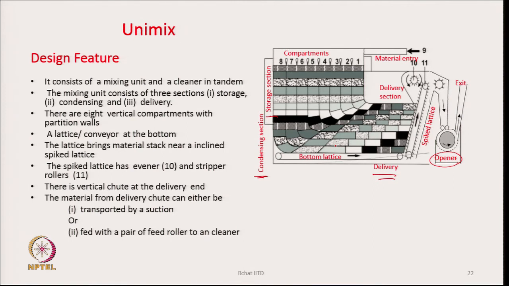So, the material has to travel different distances. The material from compartment 1 will travel a short distance, the material from compartment 8 has to travel a long distance.